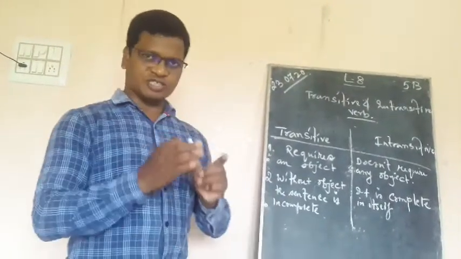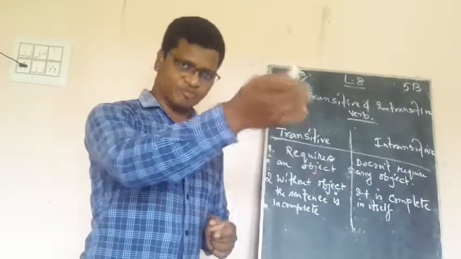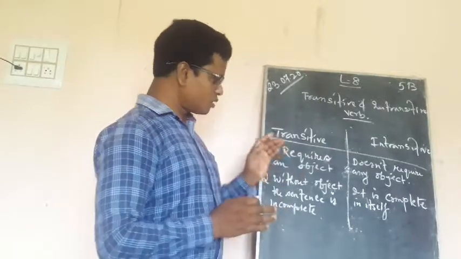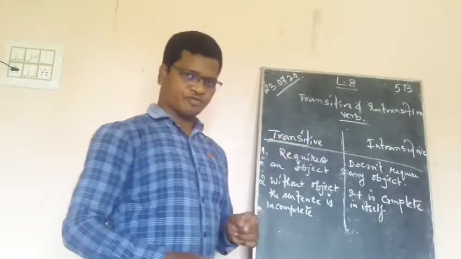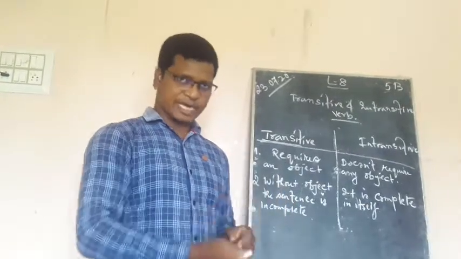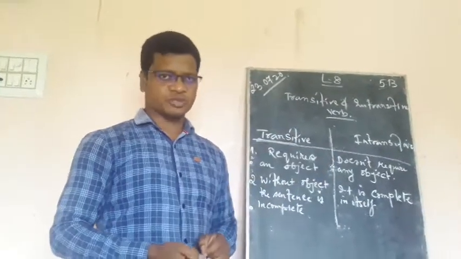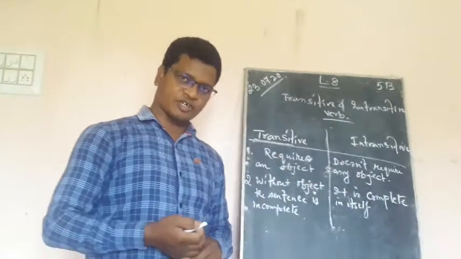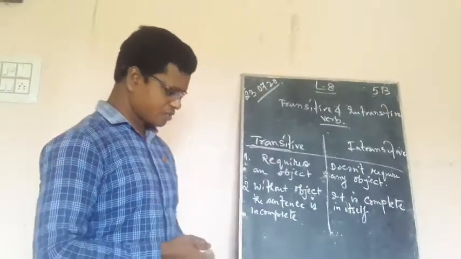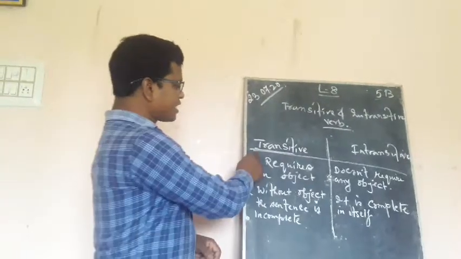When an action, any action, is transferred from one place to another, that is called the transitive verb. The verb which transfers its action to some other object. And here, in intransitive verbs, those things do not take place. So remember that. And we will be seeing the difference.